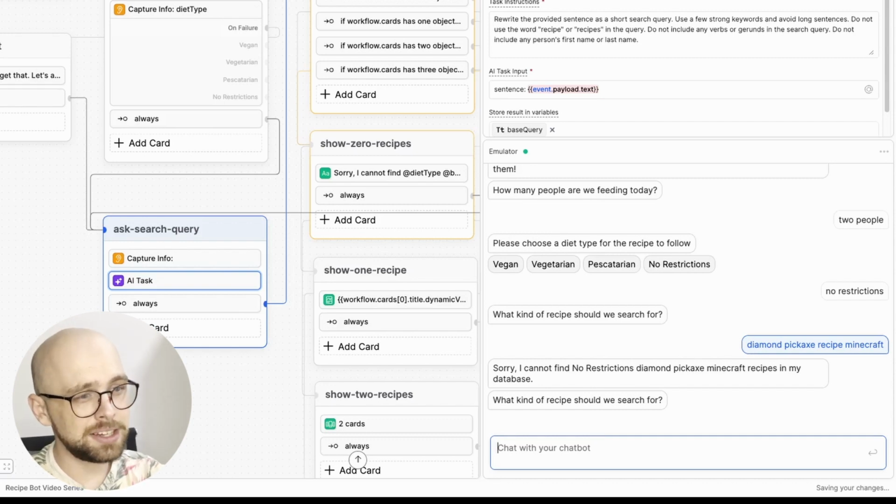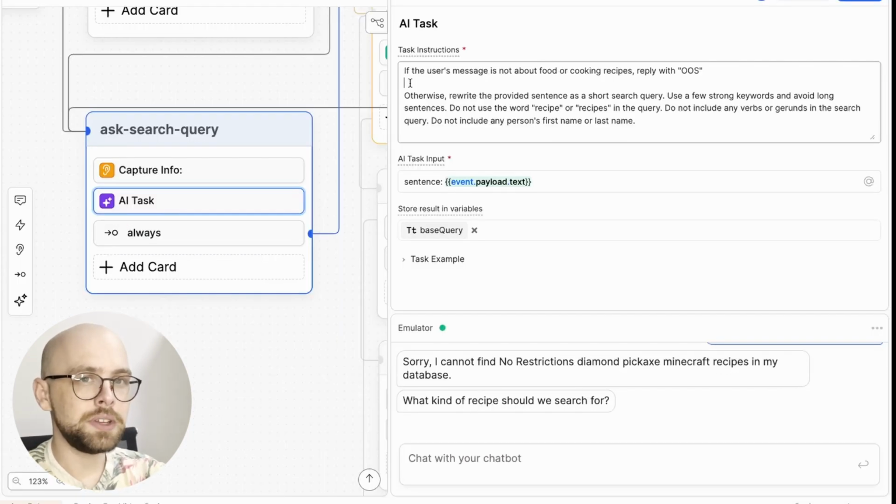something that is not. The stakes are quite low with this API because the Spoonacular API is free, but if we were using a paid API that charged us every time we made a call, well, the stakes are a bit higher. I've added a short classification task to the top of our AI prompt. Just by asking the AI to classify the user's message as food recipe or out of scope will help filter out a lot of these out of scope queries.